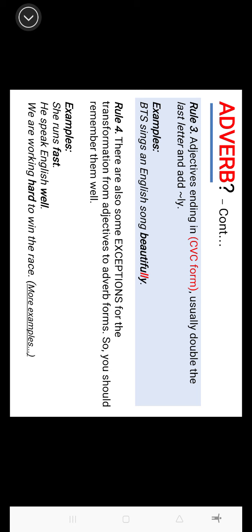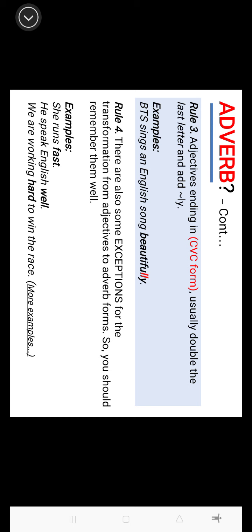We are working hard to win the race. So hard here can be both adverb and adjective, but in this case, it's playing the role of an adverb because it describes how the people are working. So they are working hard, right, to win the race. I'm telling you about the activity. That's why we need an adverb, not an adjective.